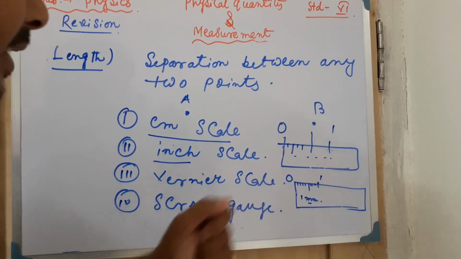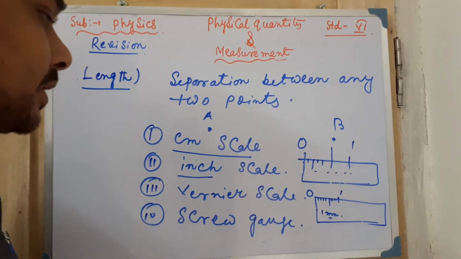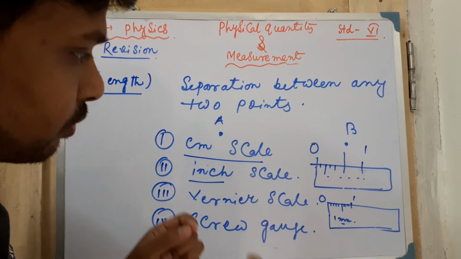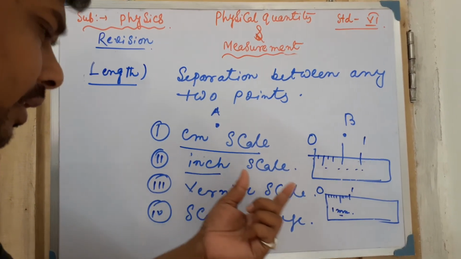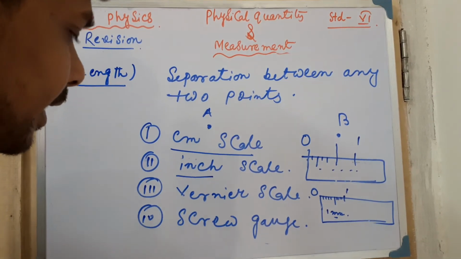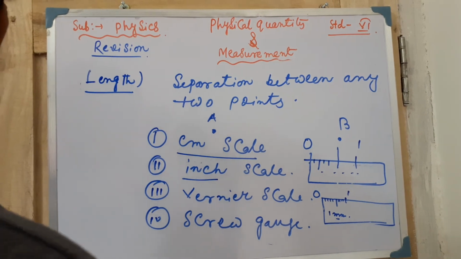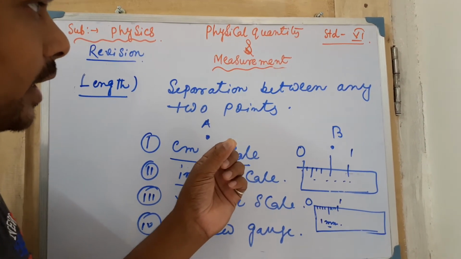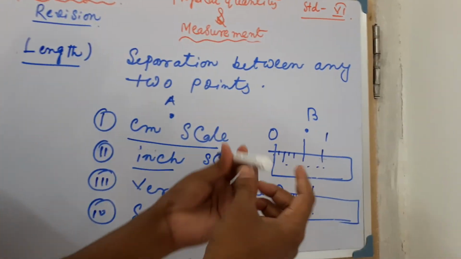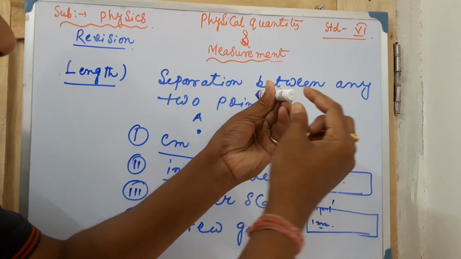Vernier scale you will read in class 9 standard. Vernier scale is a device to measure smaller lengths which cannot be calculated by these types of things. Suppose you are going to calculate the breadth of this one, this particular length, this diameter.